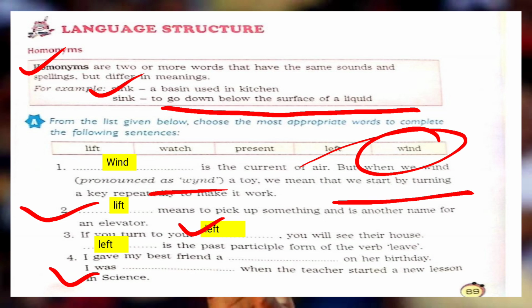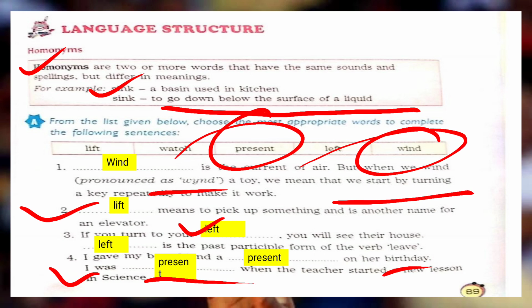Statement number 4. I gave my best friend a dash on her birthday. Obviously, you will give a present. So, what will we write here? Present. But when you are taking a class and attending the class, it means you are present there. So the pronunciation is the same, the spelling is also the same, but they are conveying different meanings, right? So, here: I was present when the teacher started a new lesson in science.